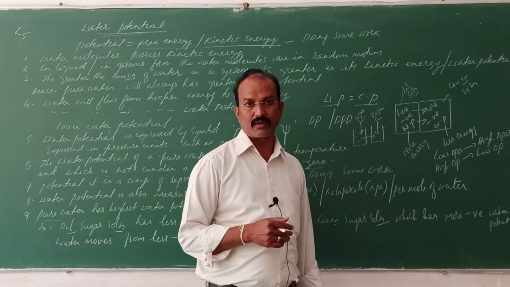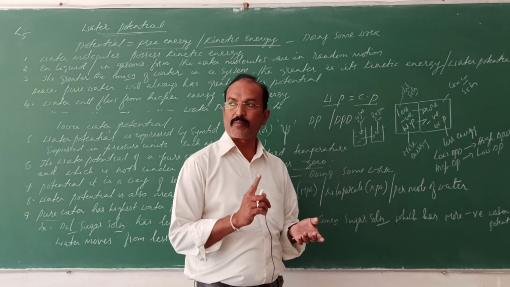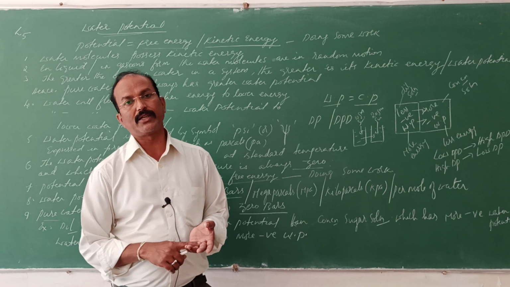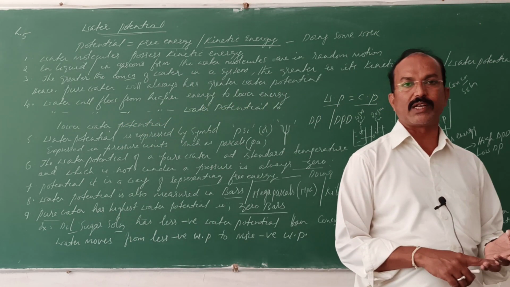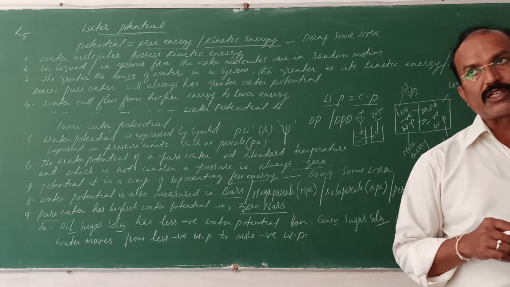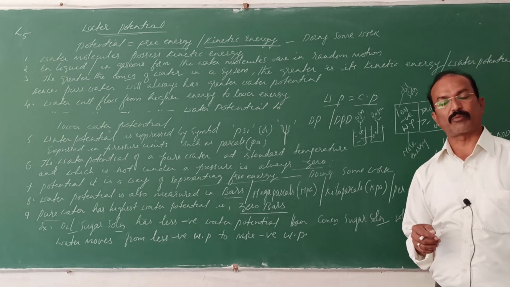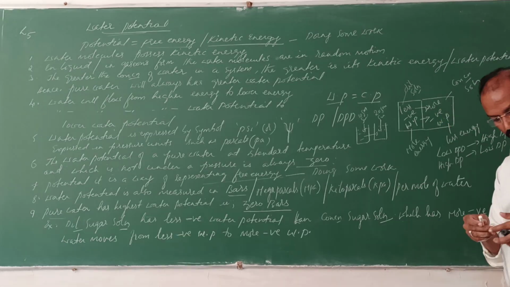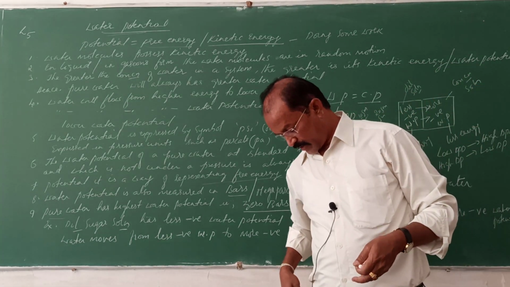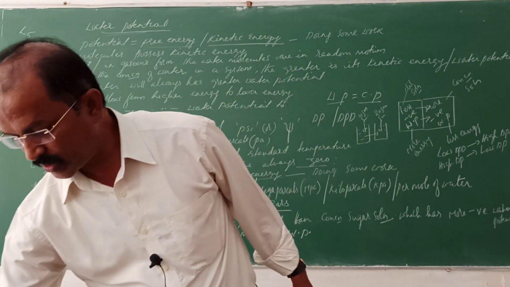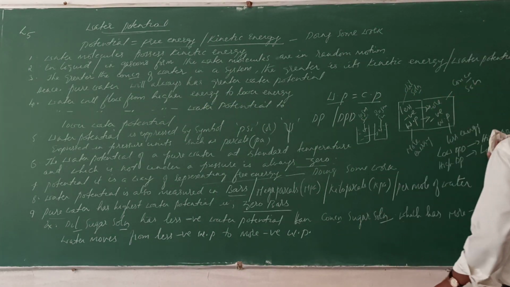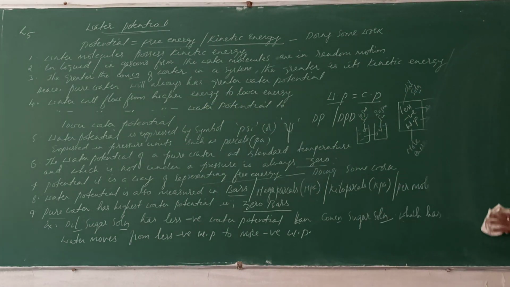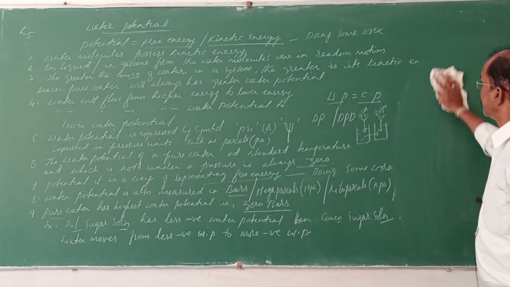The components of water potential are very important: solute potential, pressure potential, and matric potential. These are the important components of the water potential. So what are these components? Let us discuss. Okay, children, now we shall move on to the next topic, the components of water potential.